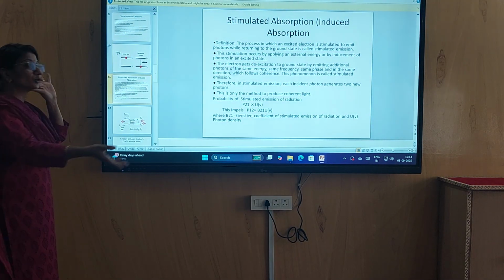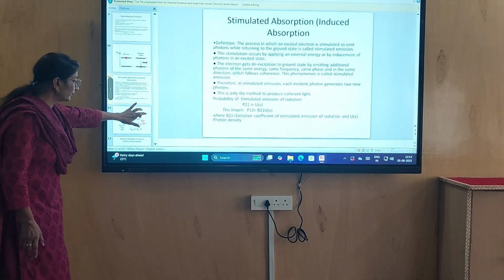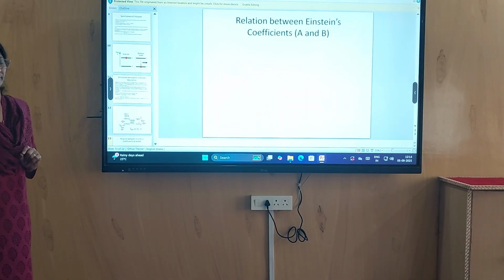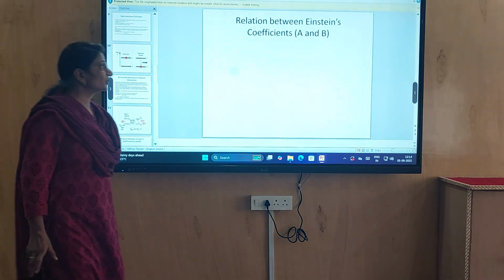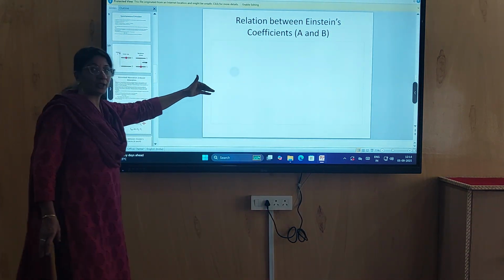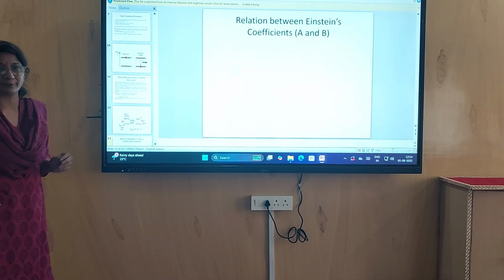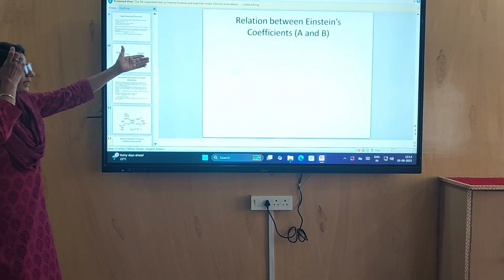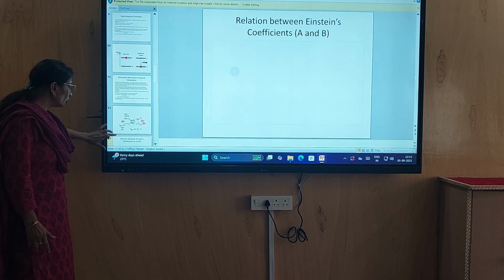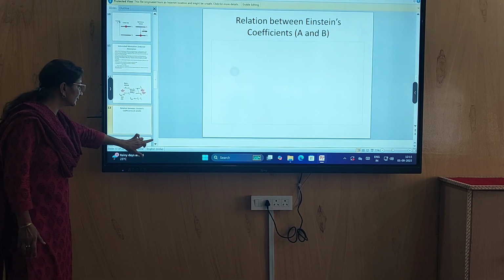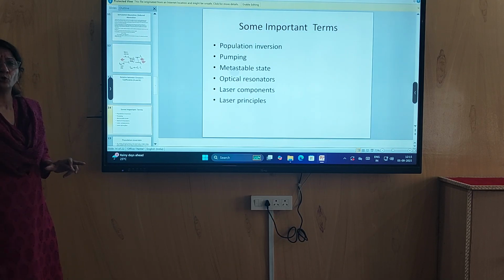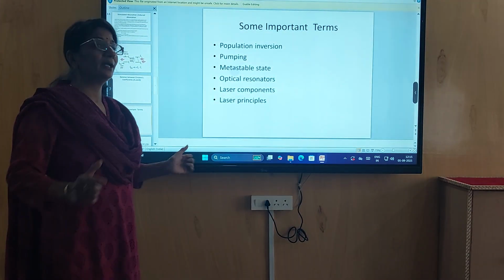Now another question is that we derive relation between Einstein coefficient A and B. Before doing that relation, that I will teach you tomorrow, because it is a very lengthy mathematical process, we first come to know about some concepts which are very important terms we should know before we study about laser.